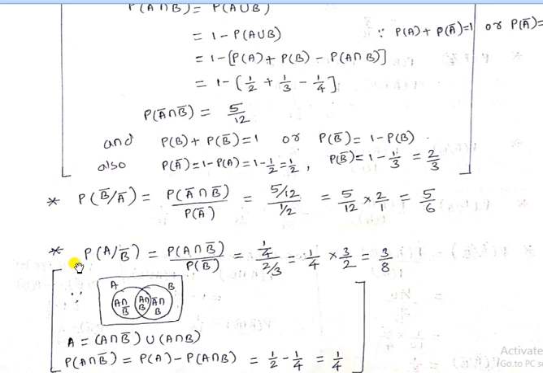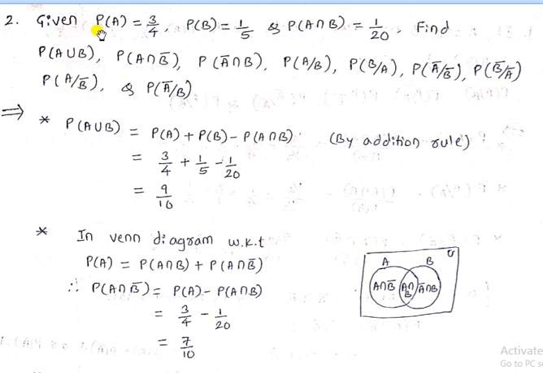Suppose the question contains probability of B divided by A bar, then you have to use the result of B. So B equals A bar intersection B union A intersection B. So you will get the value of probability of A bar intersection B.